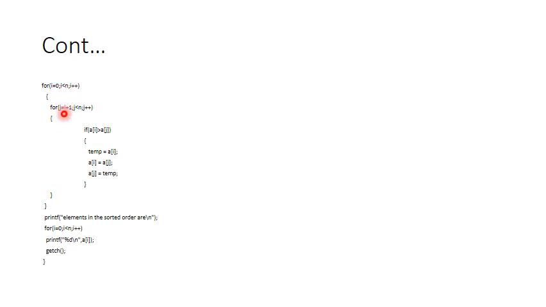The inner for loop is going from i plus 1. That is, if the value of i is 0, then j will go from 1, that is, 0 plus 1 will be 1. And every time, I am checking the element which is there in a of 0 with a of 1.